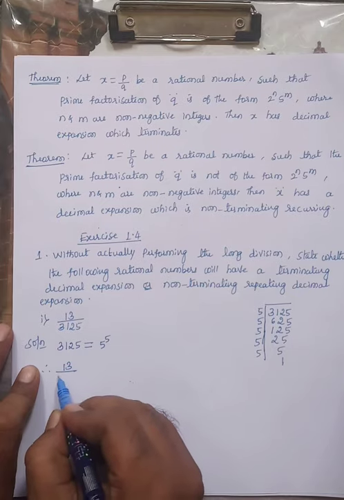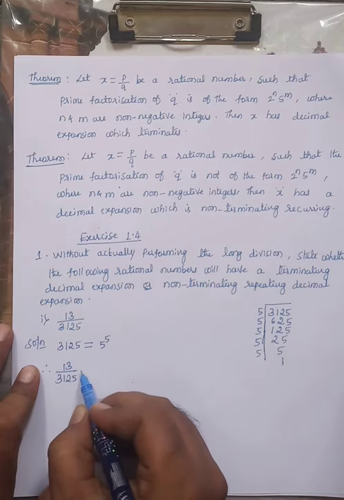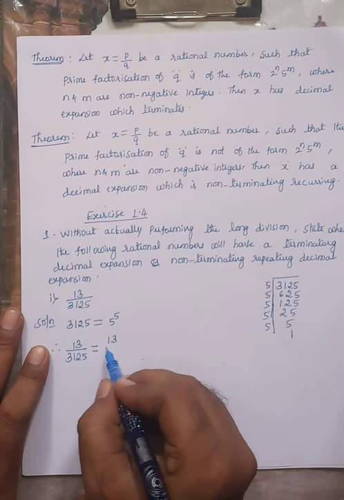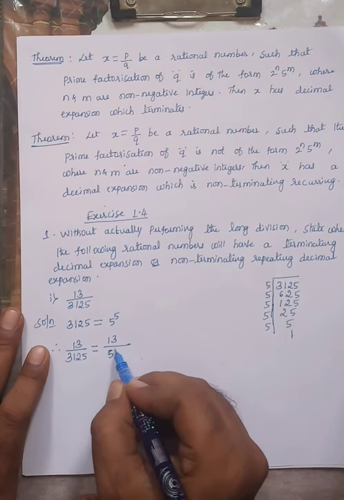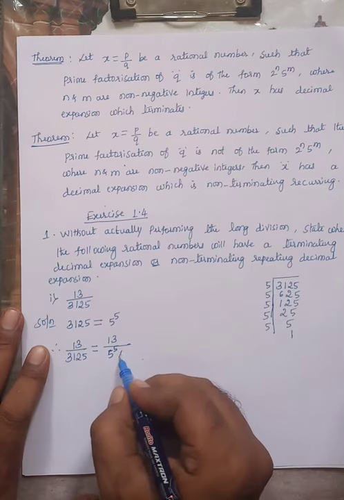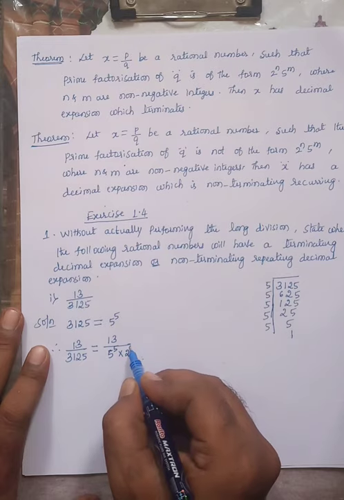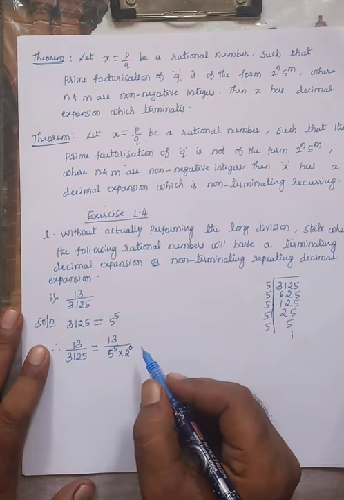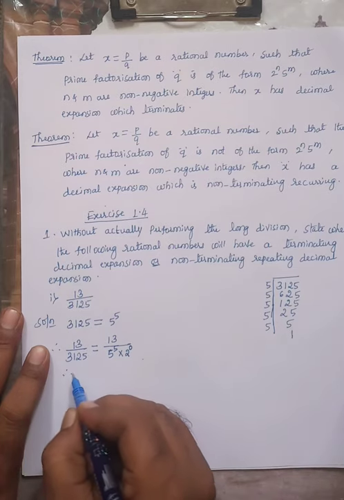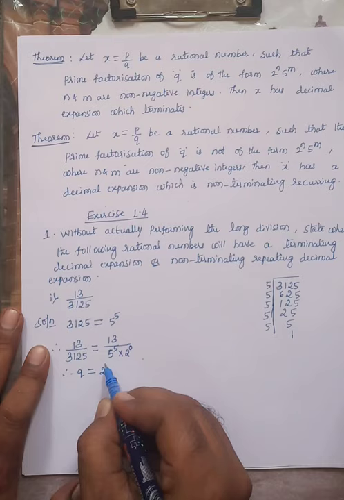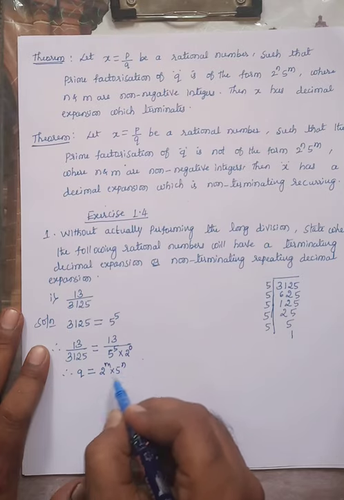Therefore 13 divided by 3125 is equal to 13 divided by 5 raised to 5. If you want, you can write this in the form of 2 raised to 0, because 2 raised to 0 gives us 1 only. Therefore here q is in the form of 2 raised to m into 5 raised to n.